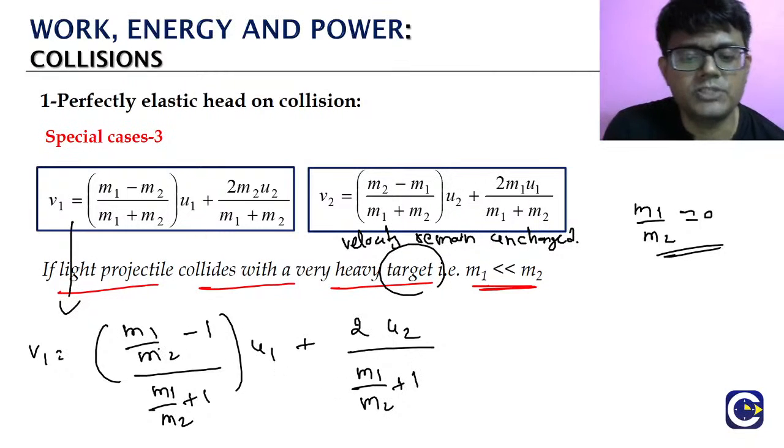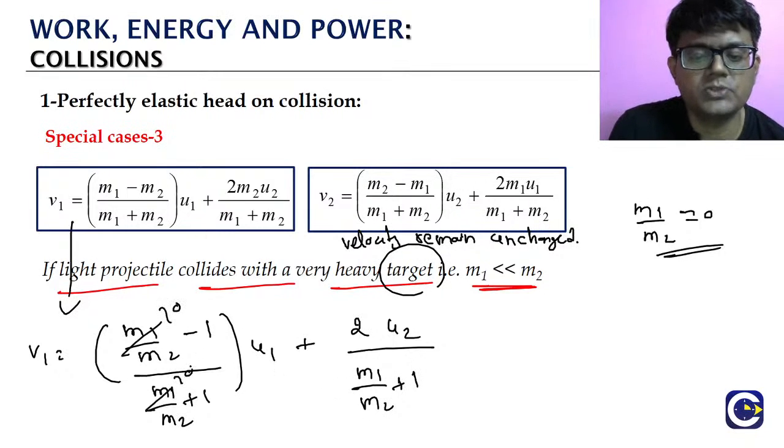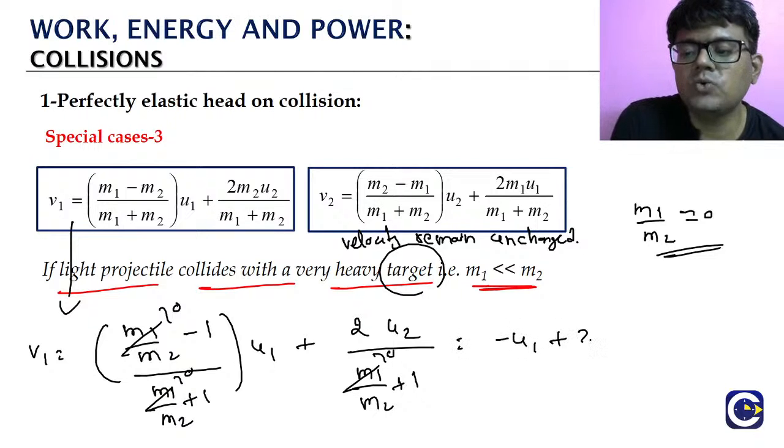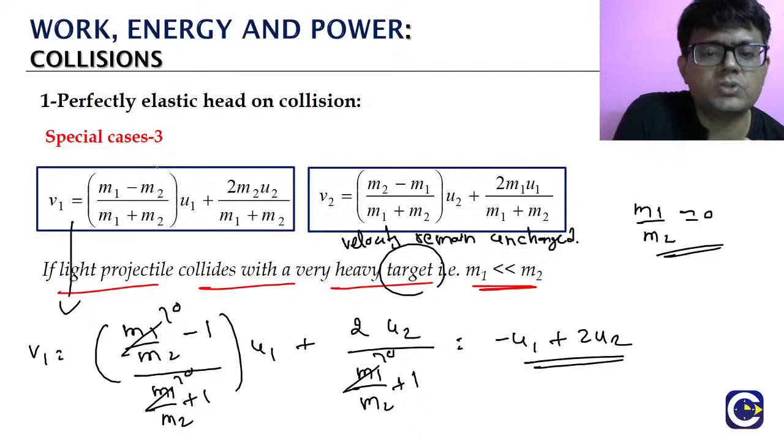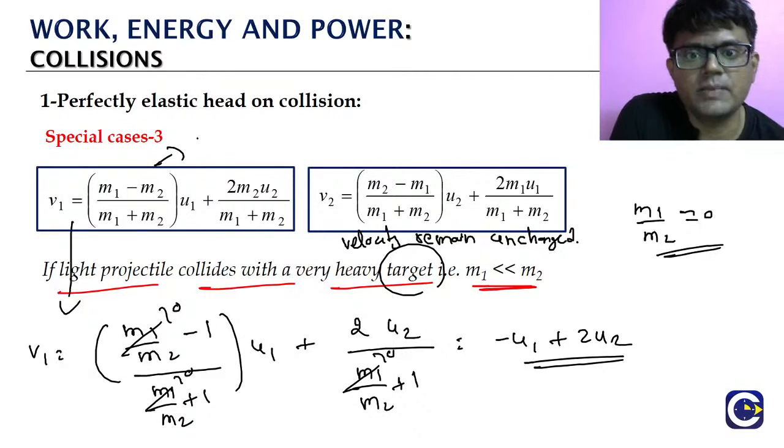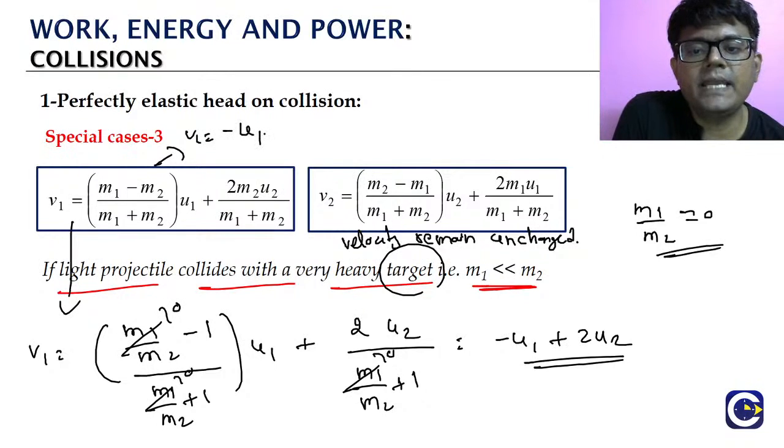Here m1 by m2 is 0. Put this to 0, so we get minus u1 plus 2u2. Almost reciprocal. So v1 will be minus u1 plus 2u2.